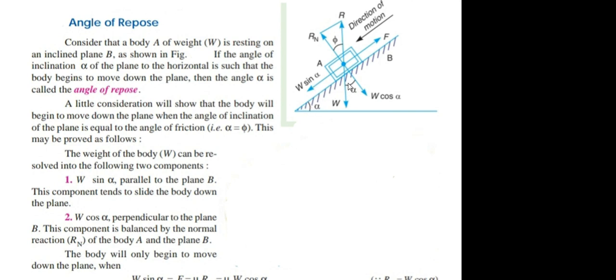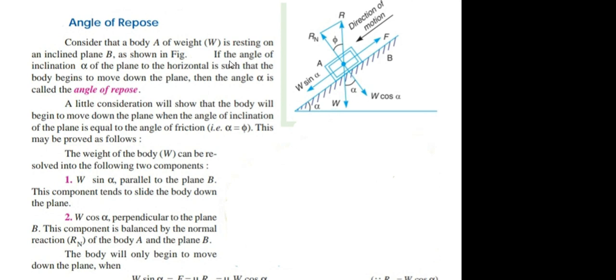Here the inclined plane makes angle alpha with the horizontal. Now what is that angle of repose? It is the angle of the inclined surface with the horizontal when the body just begins to move in downward direction.